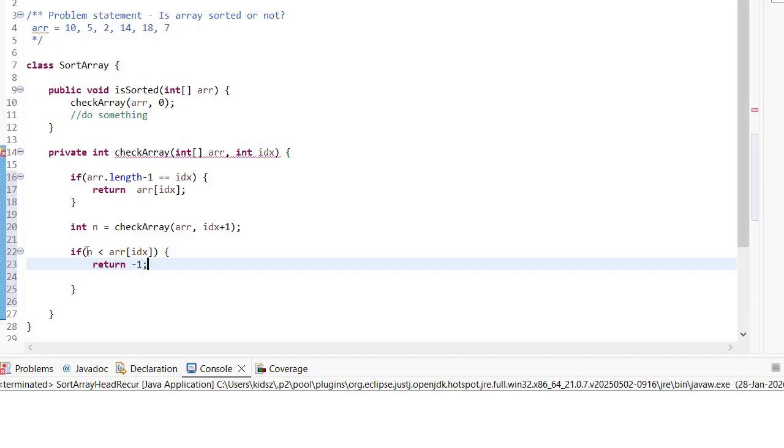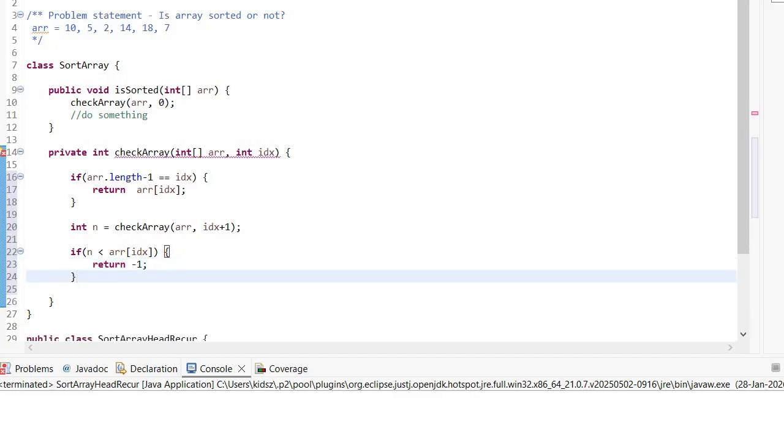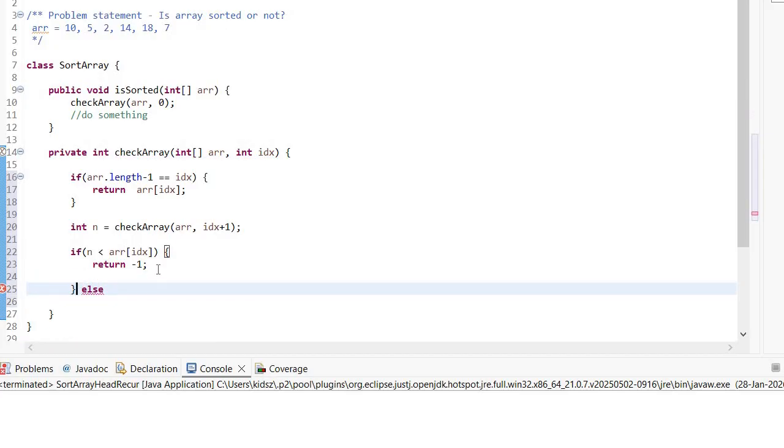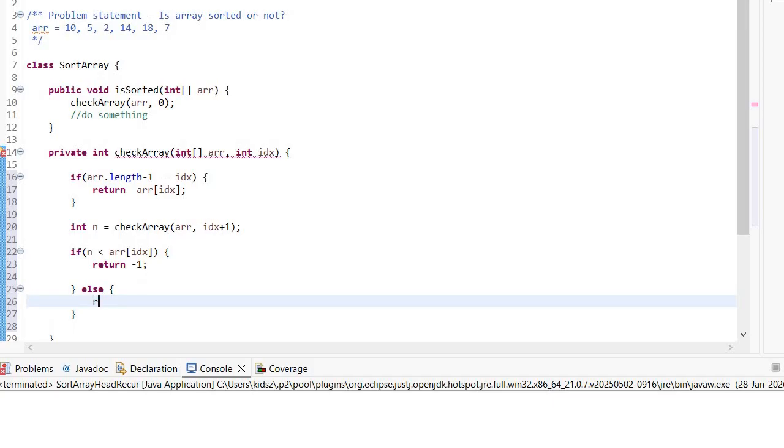It is better not to return -1, but just to test it I'm going to return -1, because an array can have a -1 value also, but right now I'm not keeping any -1. So just to check whether our logic is correct or not, I'm returning -1 right now. Else, what else can I return? If the condition doesn't work, I simply need to return the current value, which is nothing but arr of idx.